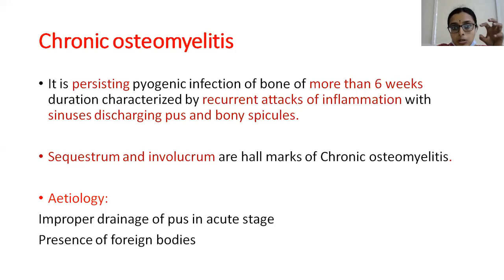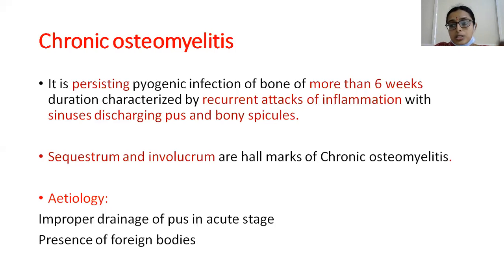Suppose the pyogenic infection is persisting for more than 6 weeks and it is characterized by discharging sinuses which discharge pus and bony spicules. These are the hallmarks of chronic osteomyelitis. Then we can call it chronic osteomyelitis. And remember, there will be episodes of remissions and exacerbations, that is, recurrent attacks of inflammation.